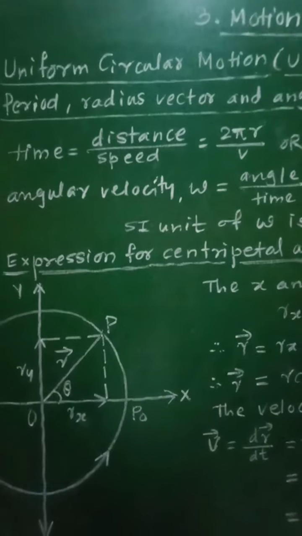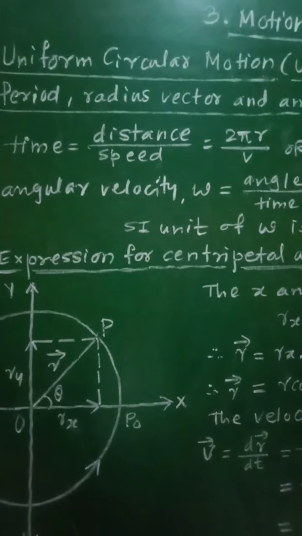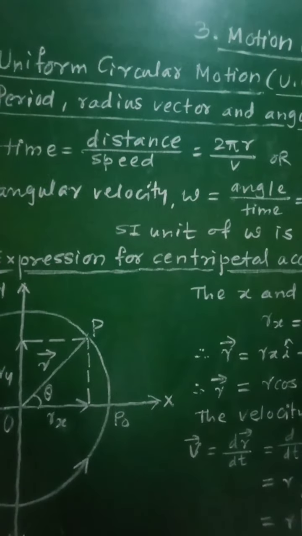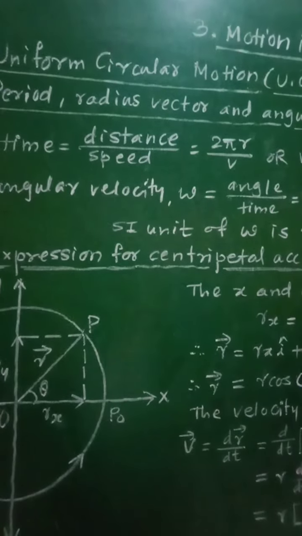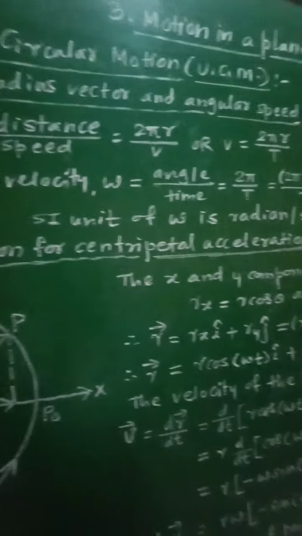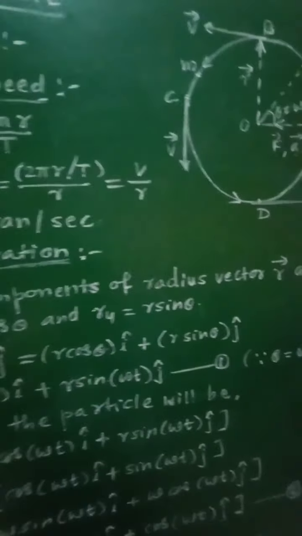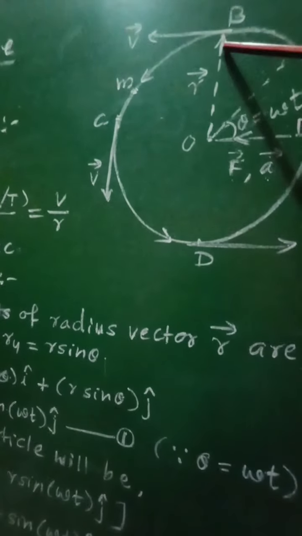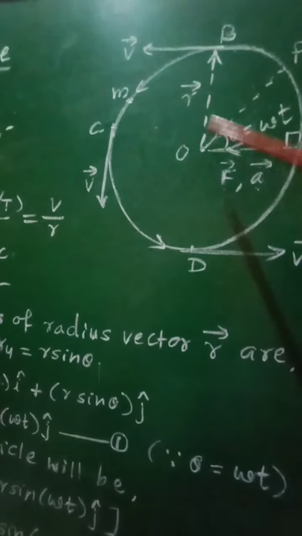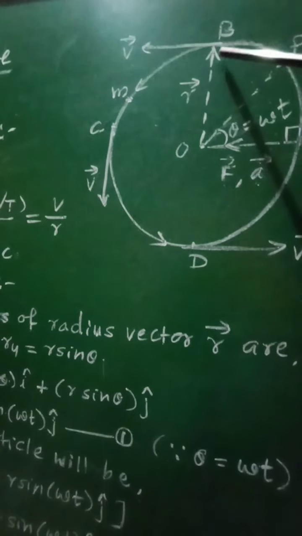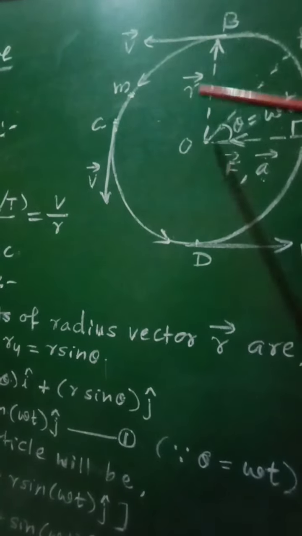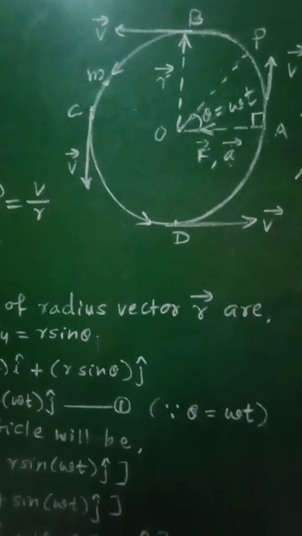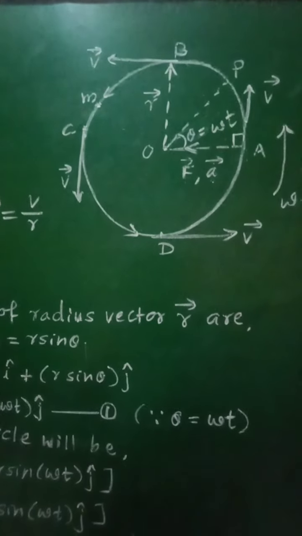Now let us consider the next term. During the circular motion of an object, if that object is a point object, then the position vector of the particle drawn from the center of the circle is called the radius vector r. From this figure, this vector OB, which is drawn from the center of the circle to the position of the particle at any instant of time, represents the radius vector r for the position of that particle.